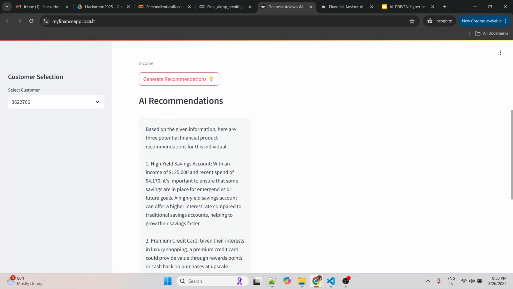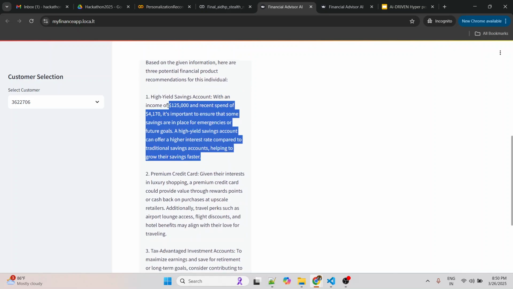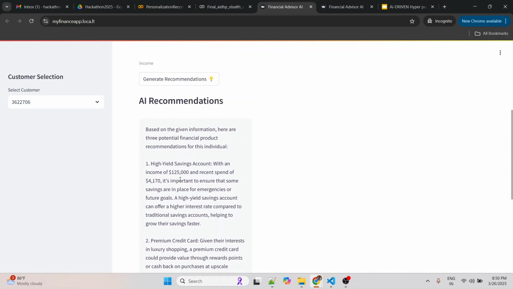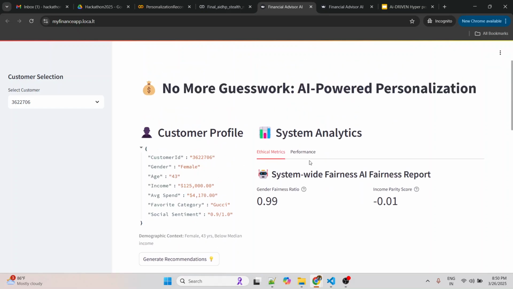If you would have noticed, the recommendation which was there before versus now has changed. It's purely on the basis of the income and the recent spends. That's pretty much it. Thank you.